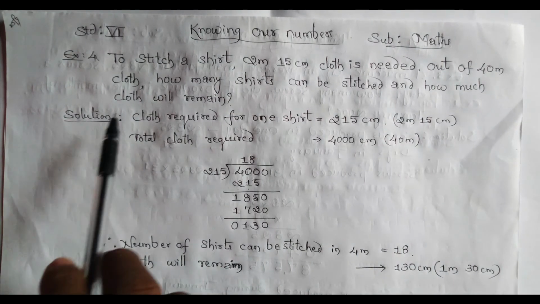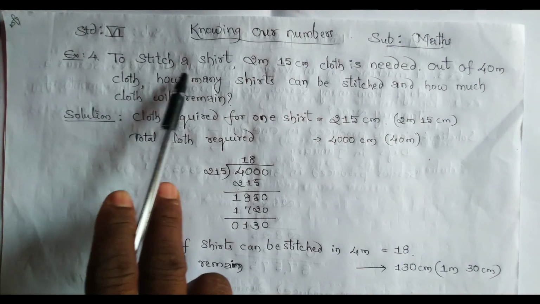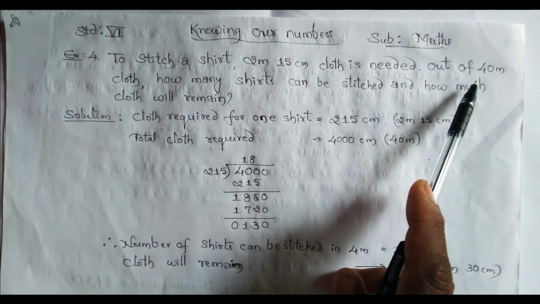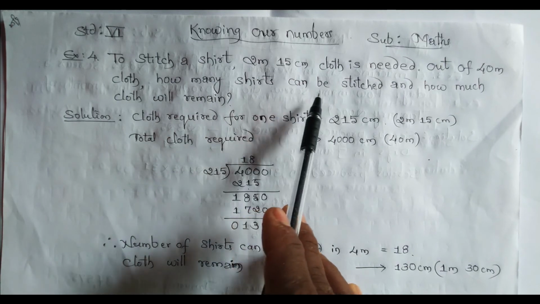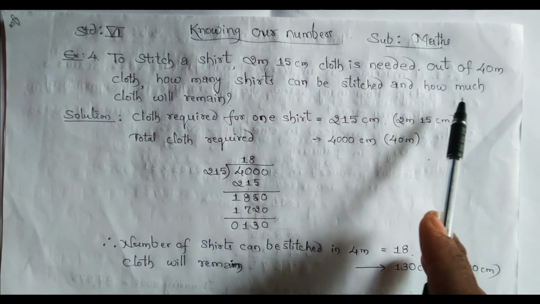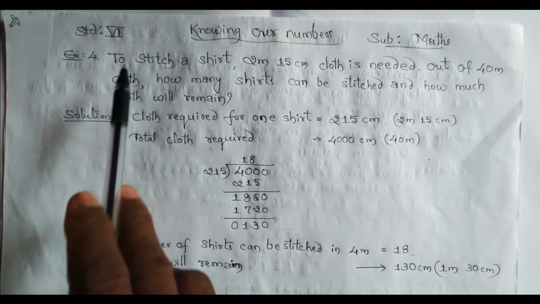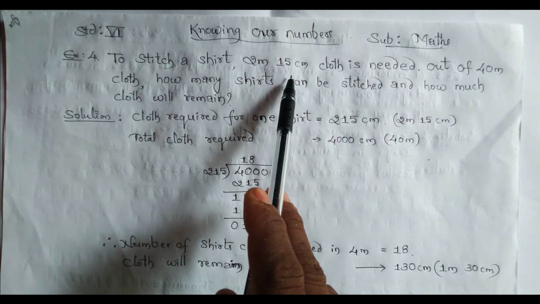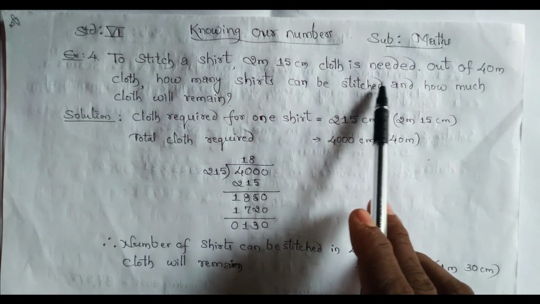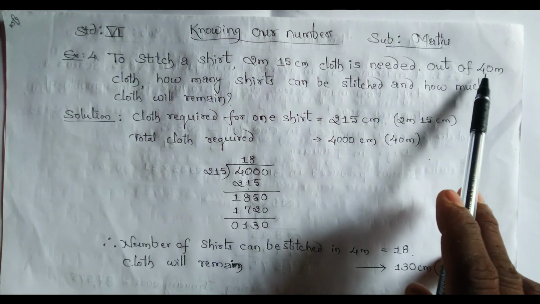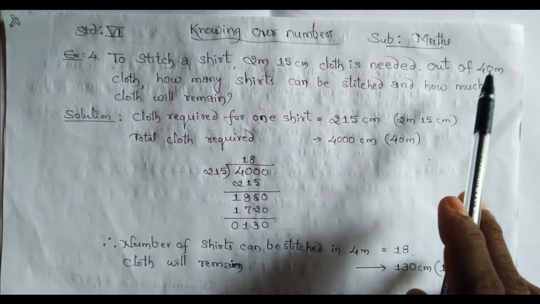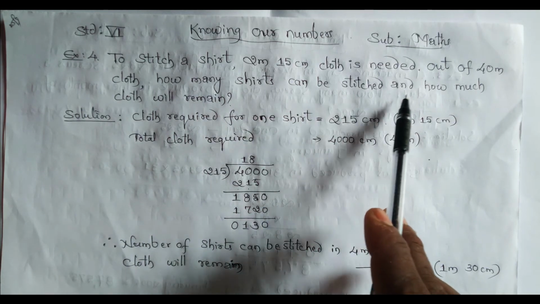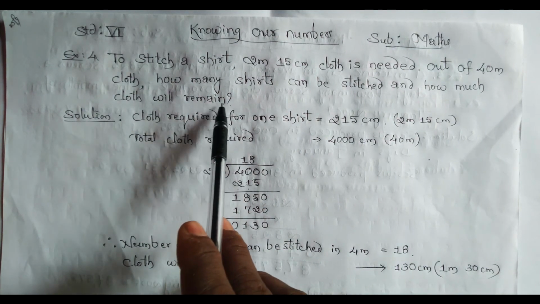Okay children, the next example is: to stitch a shirt, 2 meter 15 centimeter cloth is needed. Out of 40 meter cloth, how many shirts can be stitched and how much cloth will remain? So you have to solve this one. Each shirt needs 2 meters 15 centimeter cloth. Total 40 meter cloth is there. In this 40 meter cloth, how many shirts can be stitched and how much cloth will remain? The question is clear? Okay.